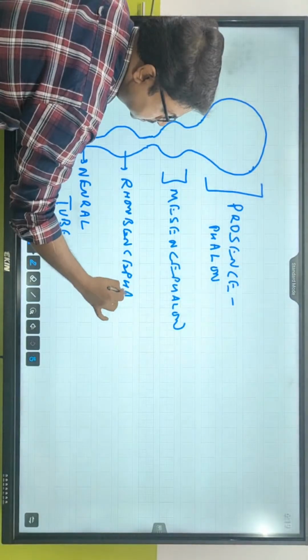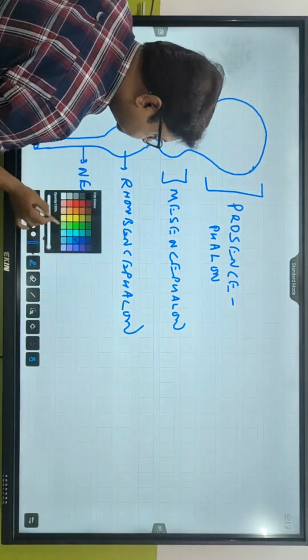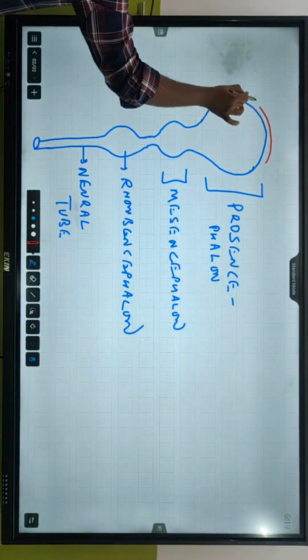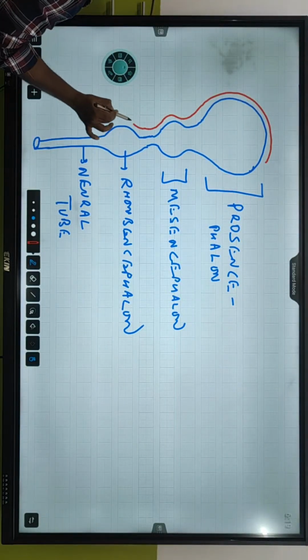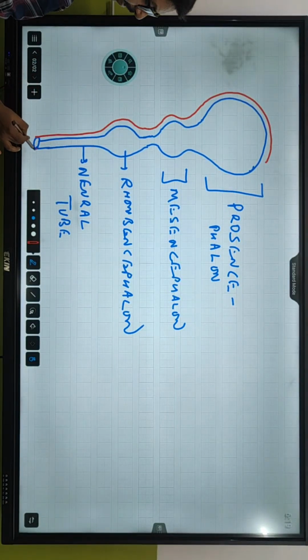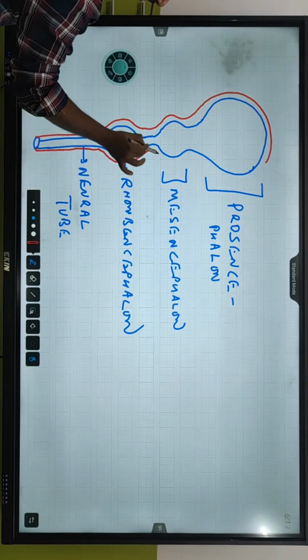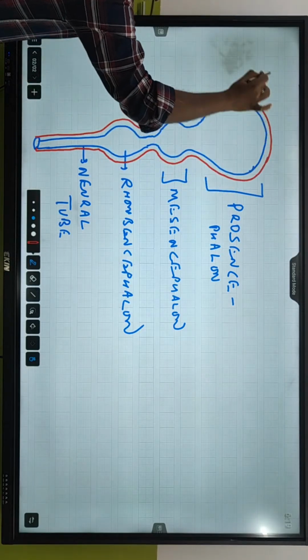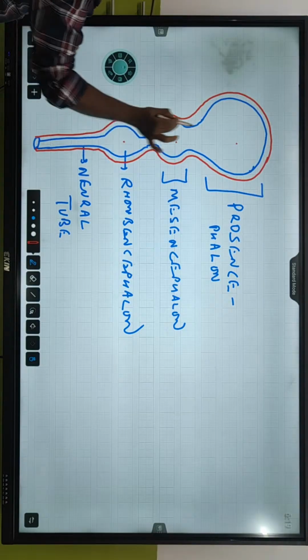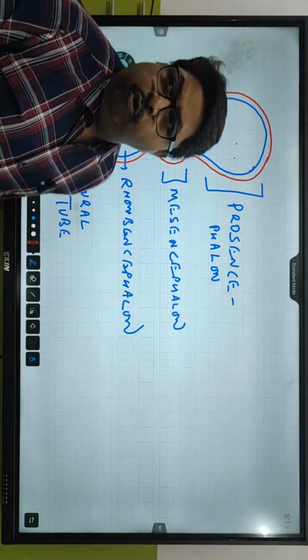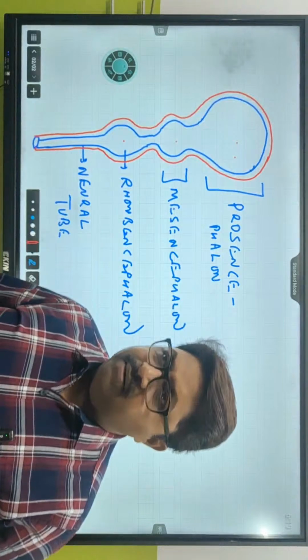Clear? Now, think, in the embryonic stage, when your brain is developing, this was the condition of your neural tube. So where it has bulged out, it has now become the forebrain, midbrain and hindbrain.